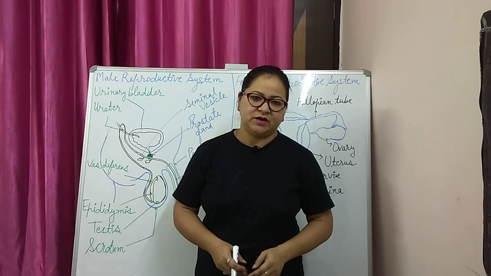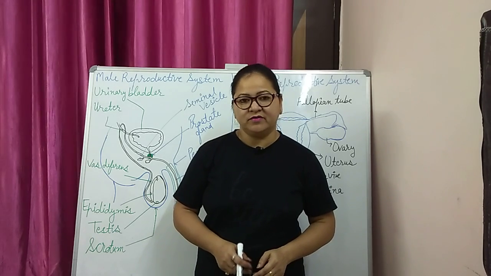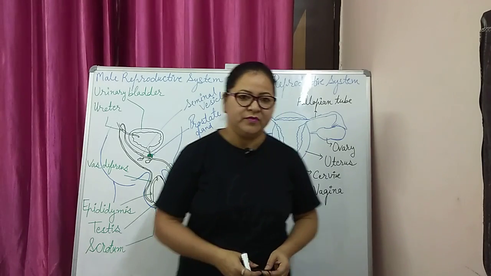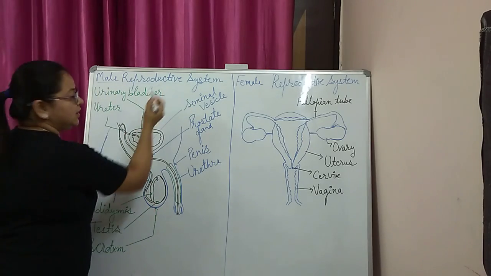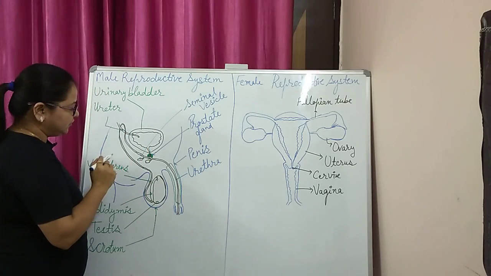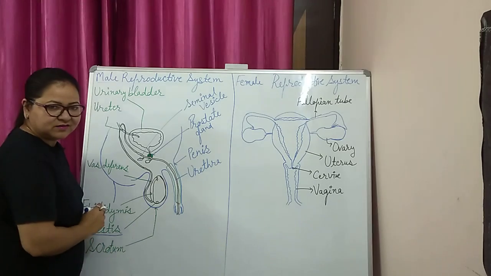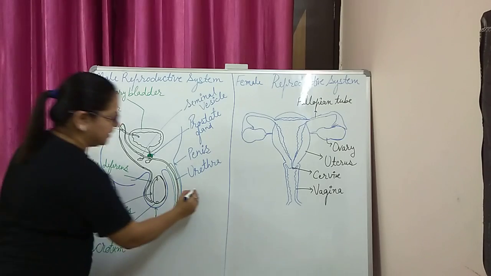Today I will explain sexual reproduction in human beings, and to understand it, first we will learn about the reproductive system in human beings. First I will start with the male reproductive system. The male reproductive system has a pair of testes, and the function of the testes is the formation of gametes.